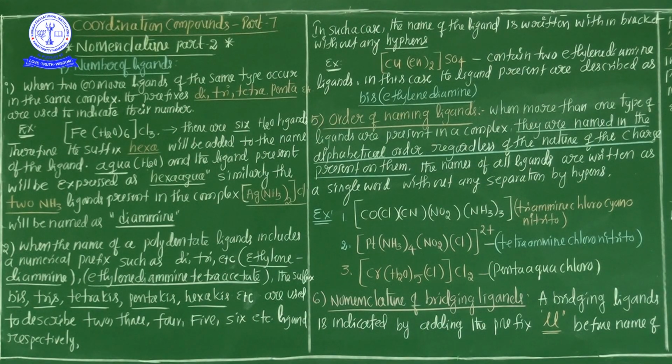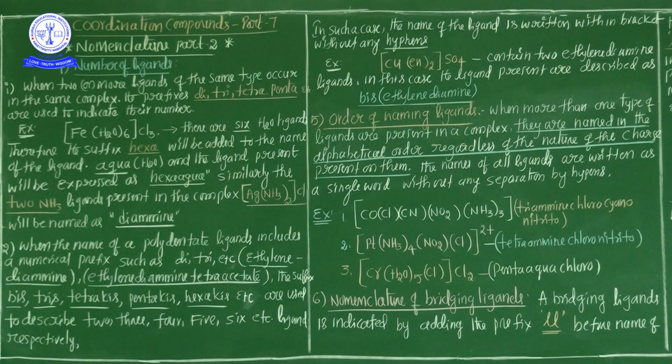www.kurunjischoolnkl.in. So in our previous class, we learned about the rules for naming the coordination compounds. So how to write the naming for coordination compounds. In the previous class, we learned the first three rules for the nomenclature of coordination compounds. The first rule is the order of naming ions. First we give the name for the cation and second for the anion.